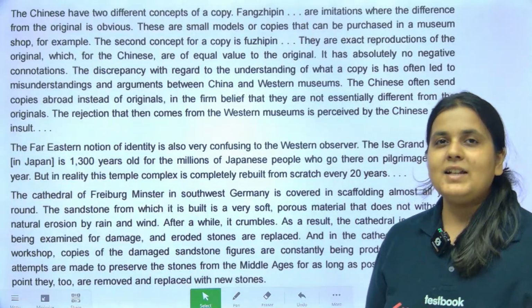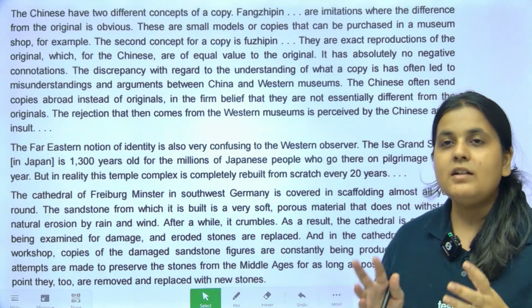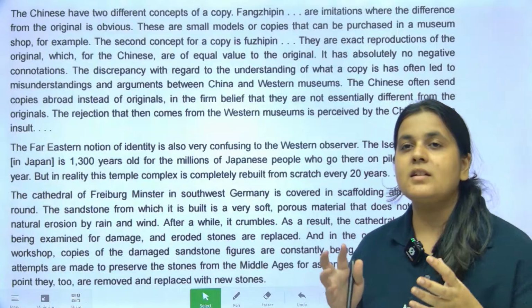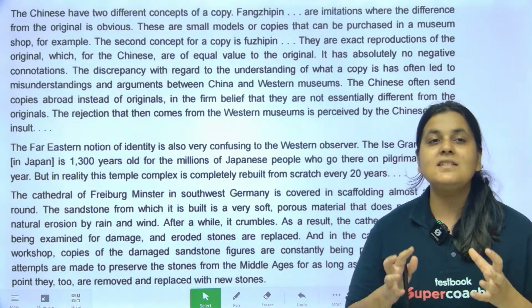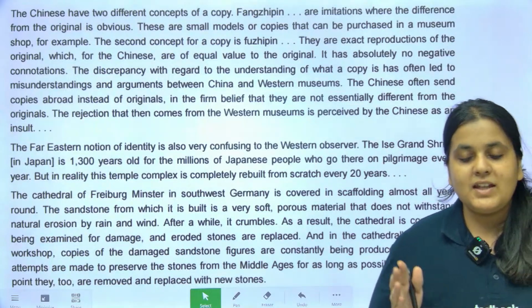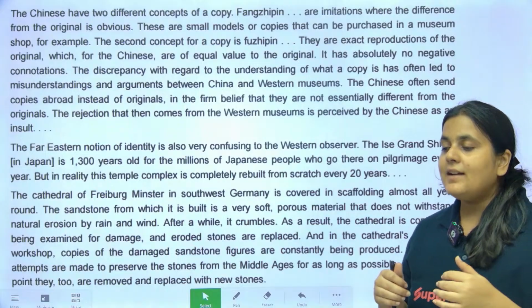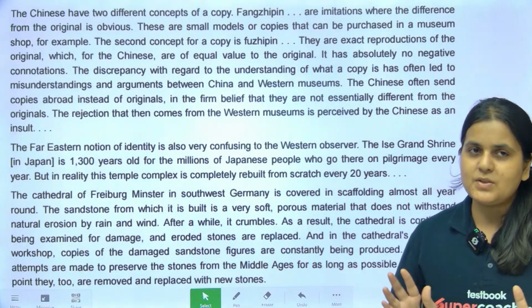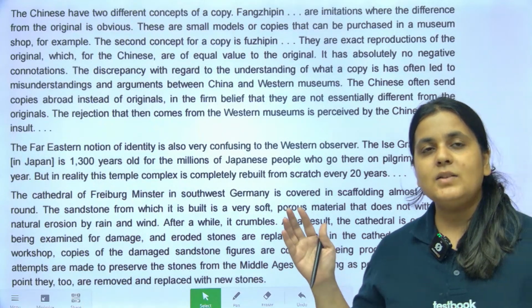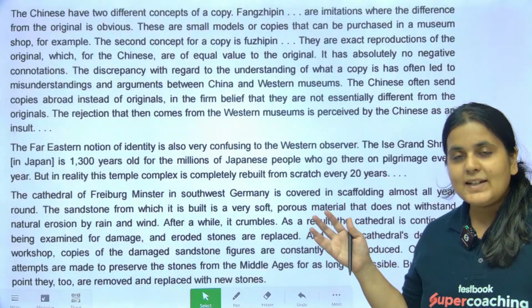Right, guys, let's get started. So this is a passage. The name of the passage was the Chinese copy. This was an essay in Aeon, and it was a very lengthy essay, the same thing, between 3000 and 4000 words. But for the exam, obviously they cannot give such a long passage, so they condense it.